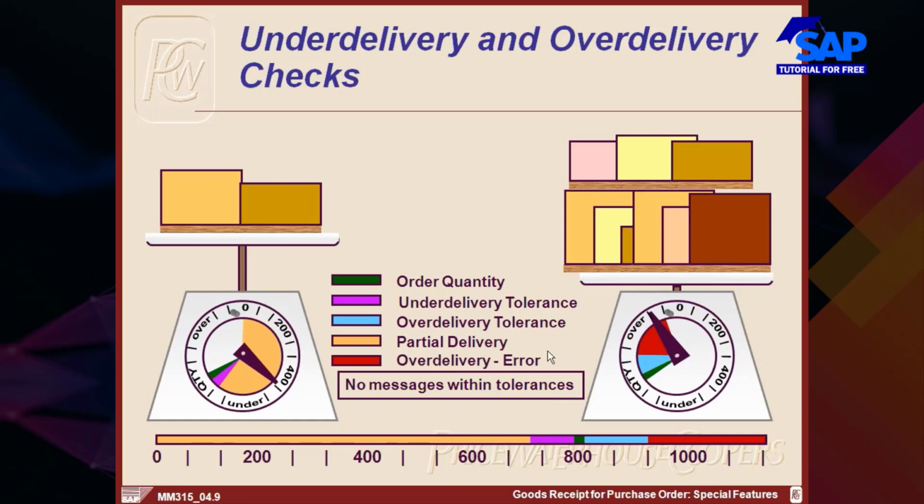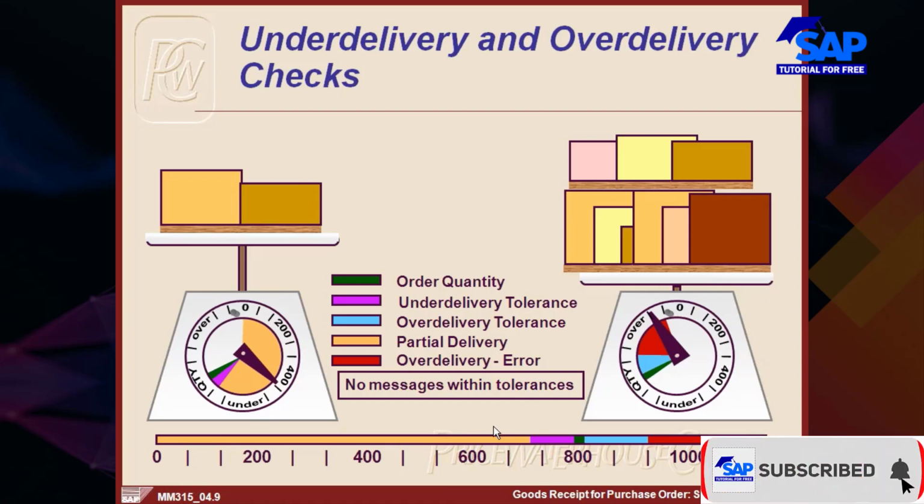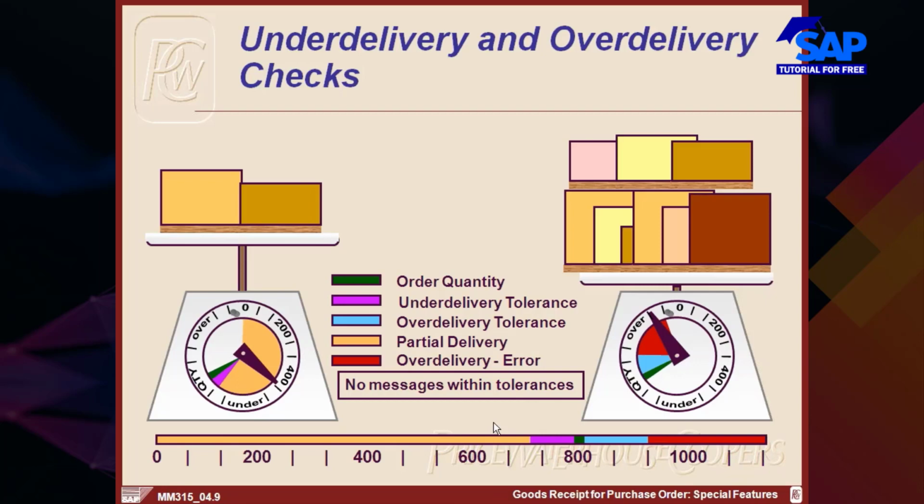Sir, I have a question. Please. Sir, can we enter the GR on basis of price? GR on the basis of price? Can you enter it? Yeah, because for services we enter the quantity as 1, right? We are talking about goods receipt. We are not talking about services.